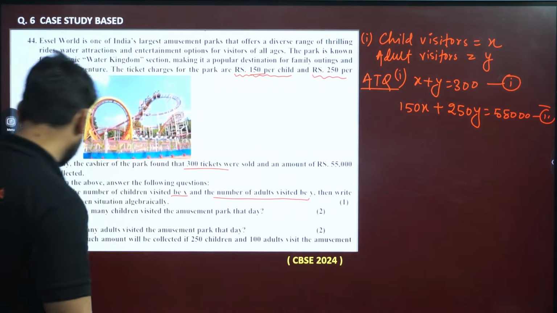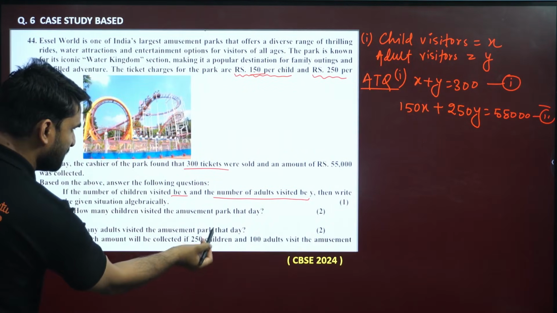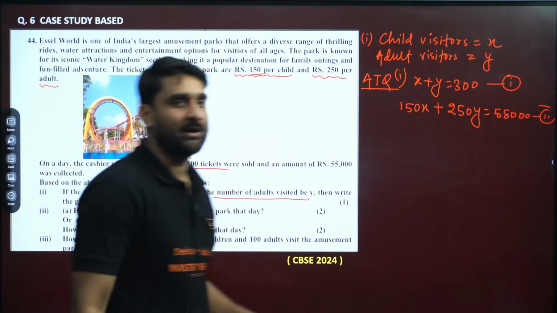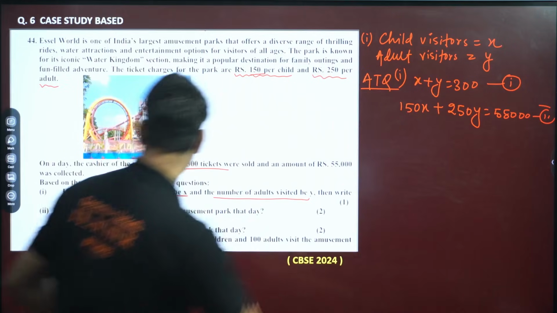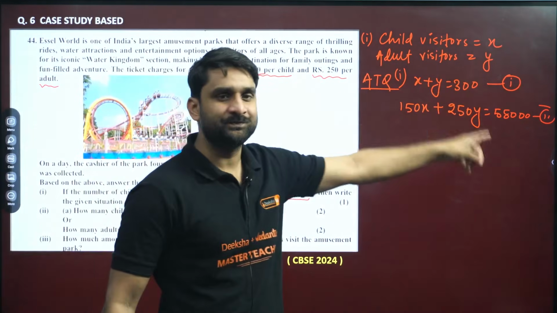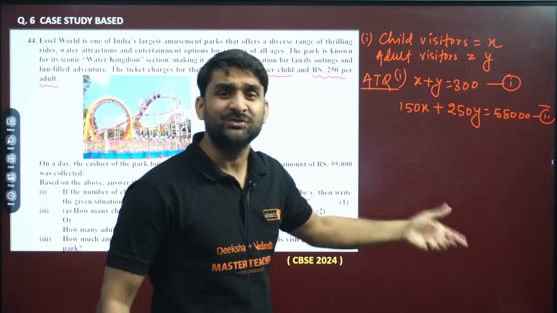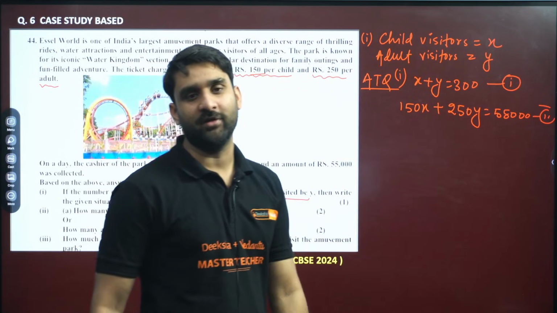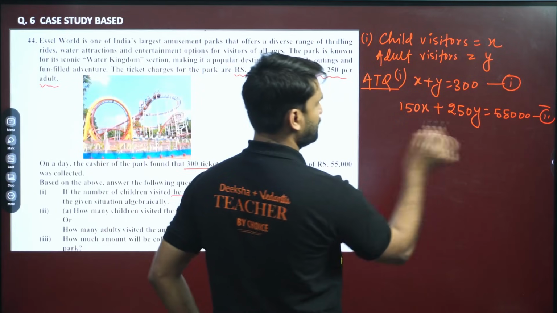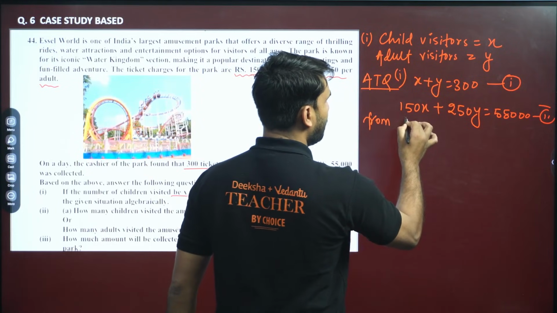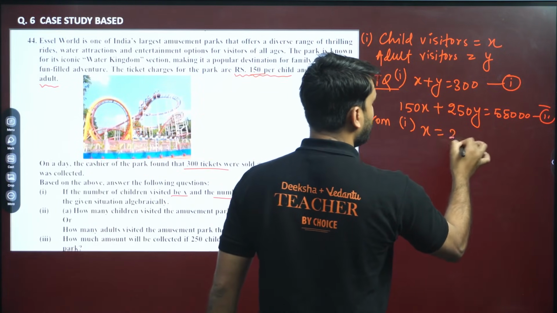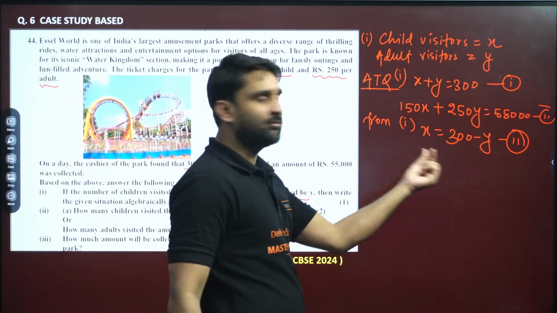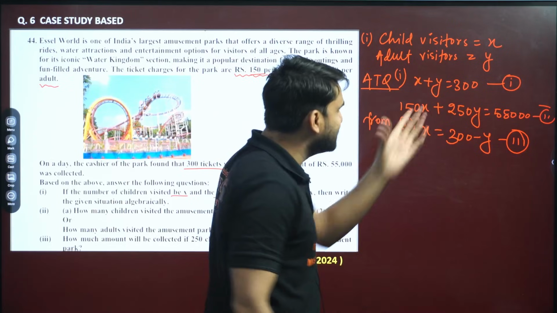This is the first, my dear. Now look at the second. How many children visited the amusement park that day, or how many adults visited the amusement park that day? We have to find the value of X or Y, because they are giving the options. Can we solve this, my dear? Yes, we can solve. You can apply the elimination method, substitution method, whatever. I'm applying the substitution method. From the first equation, we can write X equals 300 minus Y. Let's say this is the third equation. From the first, X equals 300 minus Y, and put this X in the second.